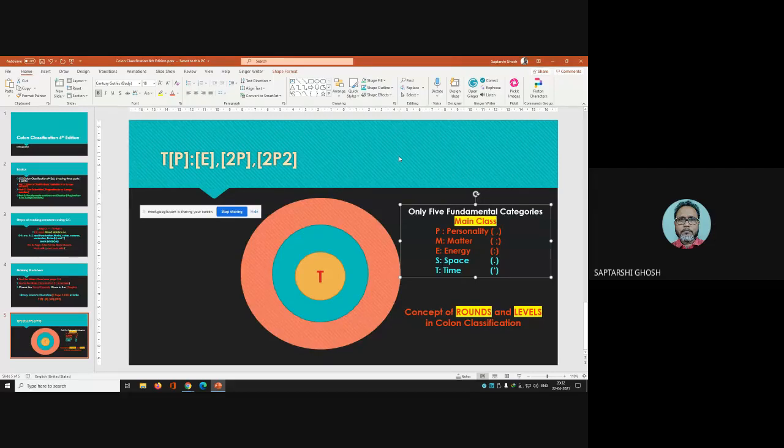So that's why they stated that you have the provision of space, you have the provision of time, but I am not mentioning it. If you really require space and time, just go to the space and time facet and add it. So I am not mentioning it in my facet formula. Next day I will show you the place where Ranganathan explicitly stated why he didn't mention it in the facet formula.